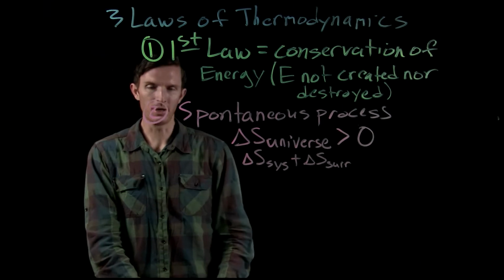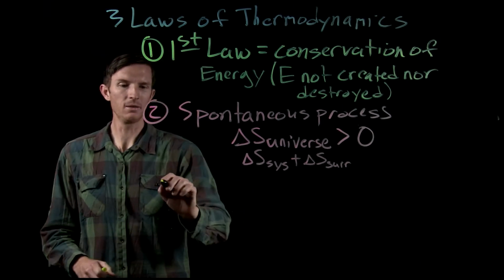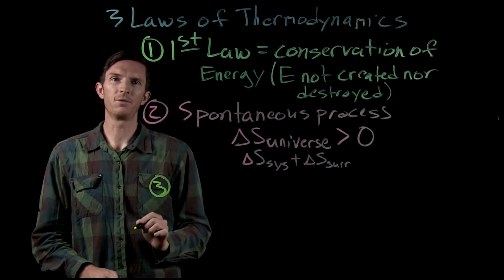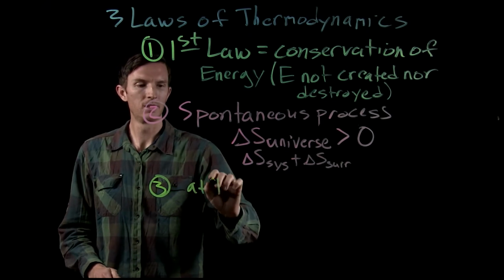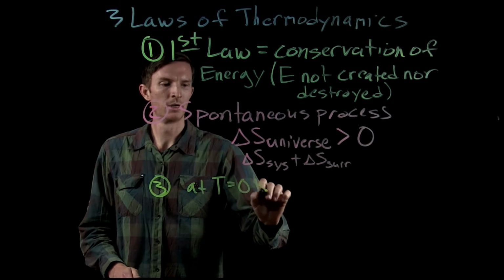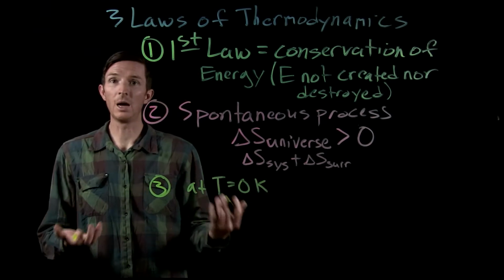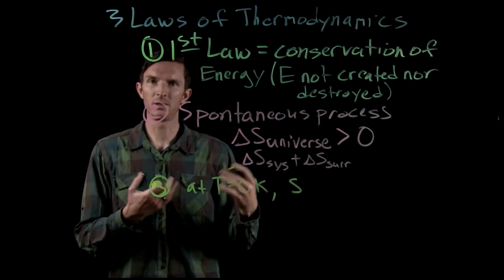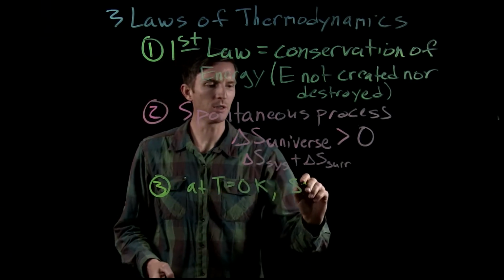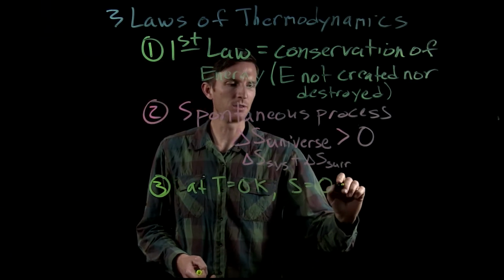The third law of thermodynamics deals with entropy again, okay? And the third law of thermodynamics says that at temperature equals 0 Kelvin, so absolute 0, the entropy of a solid at that temperature is equal to 0 as well.